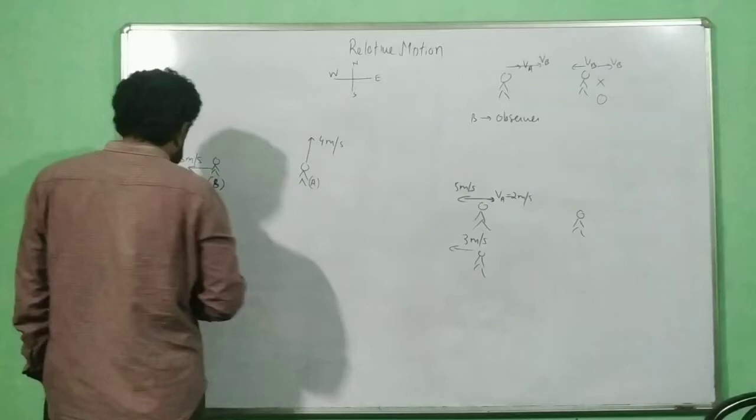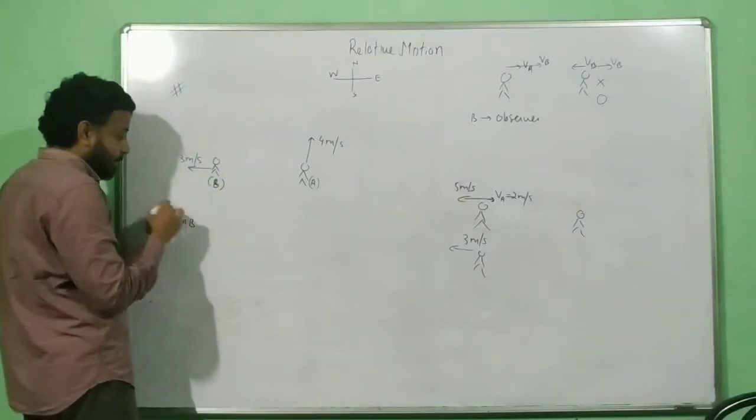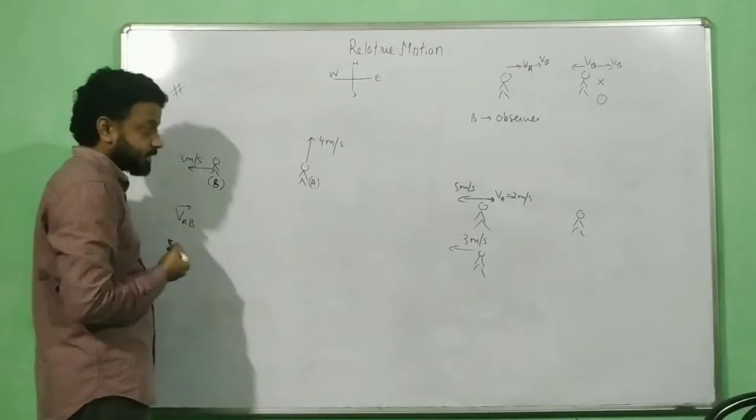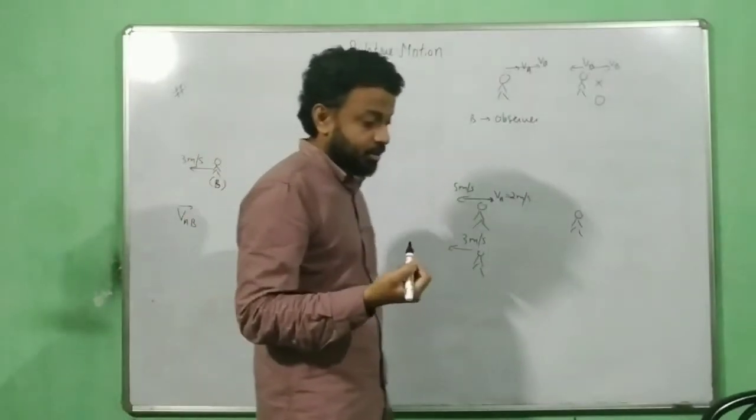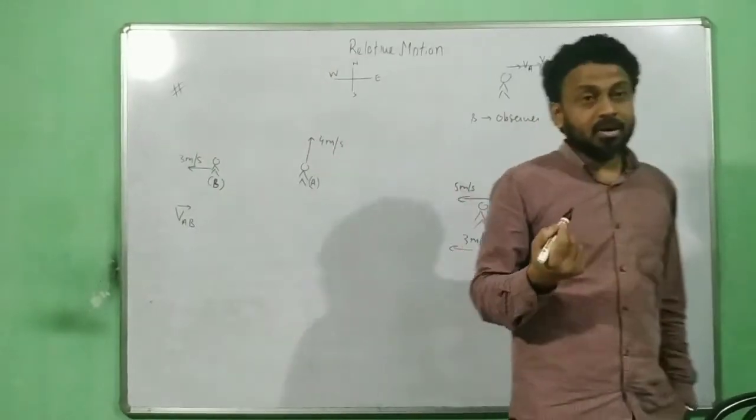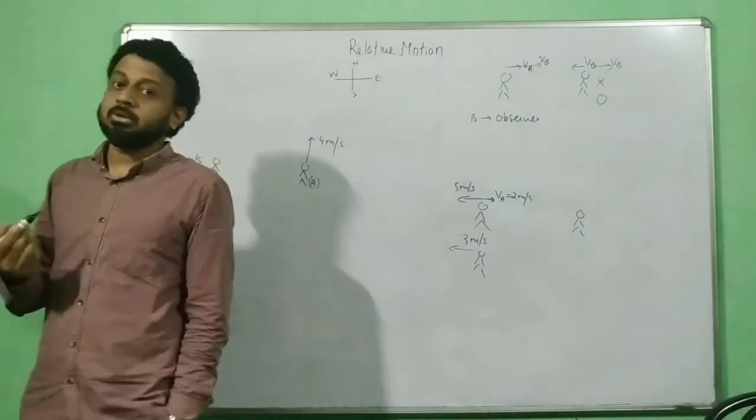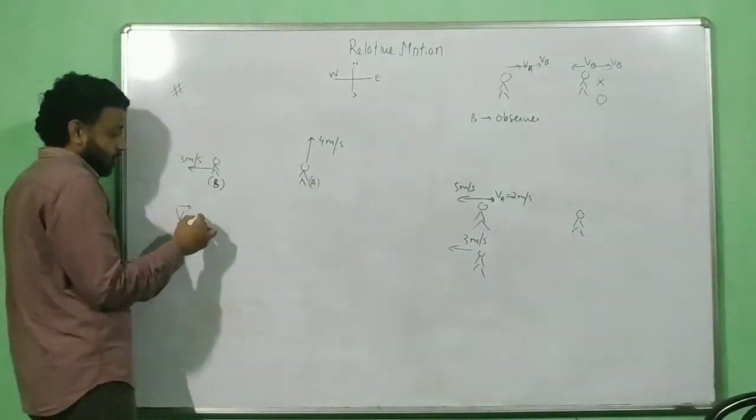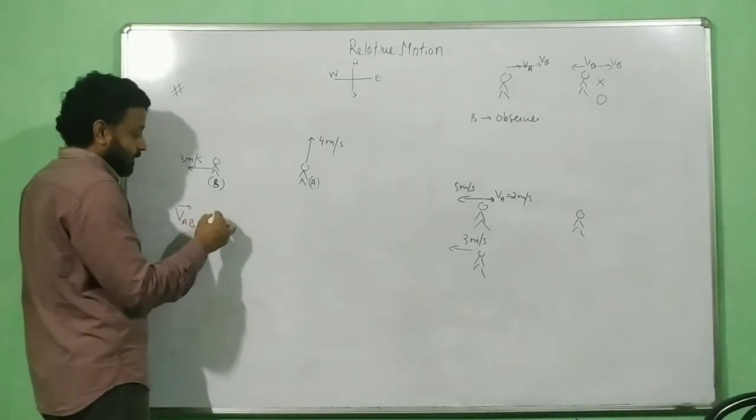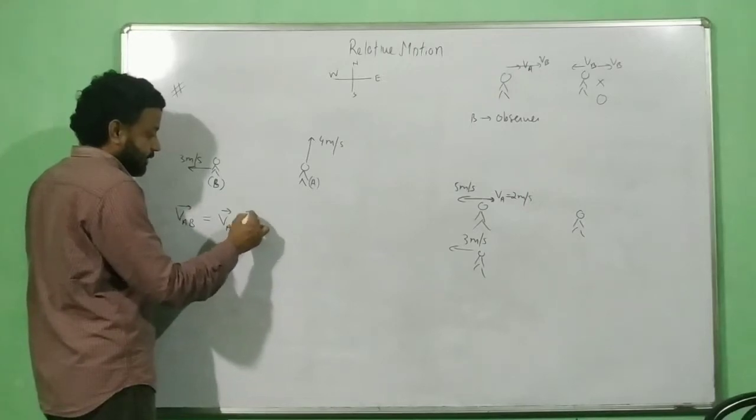Question is this: what is the velocity of A with respect to B? Now remember, unlike previous cases, here there won't be any simple addition or subtraction because the vectors are not acting along the same line. The vectors are acting along two different lines. So here we will go back to our logic of i cap and j cap. So we first will write the formula. What is VAB? VAB is VA minus VB.